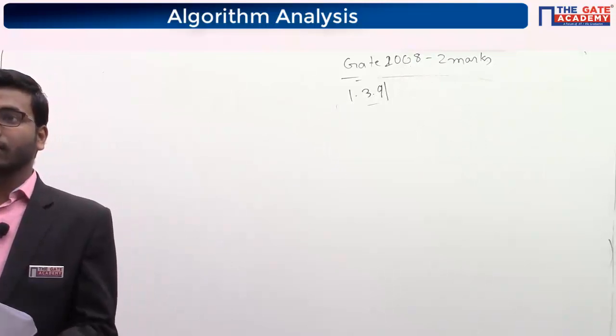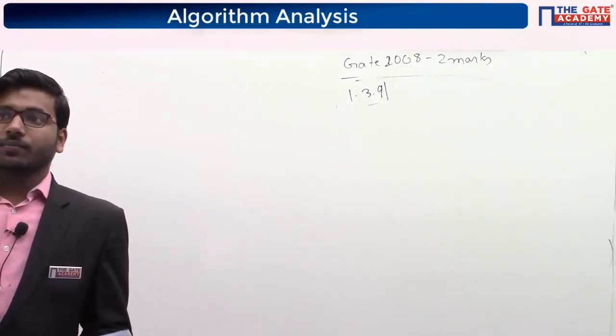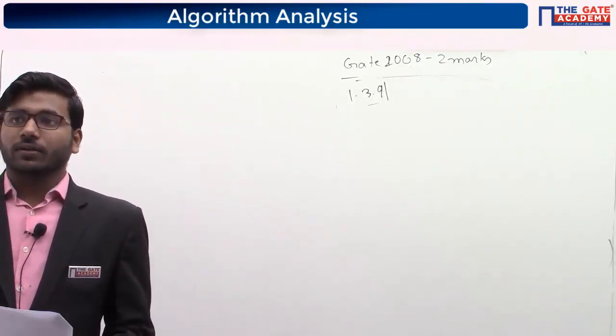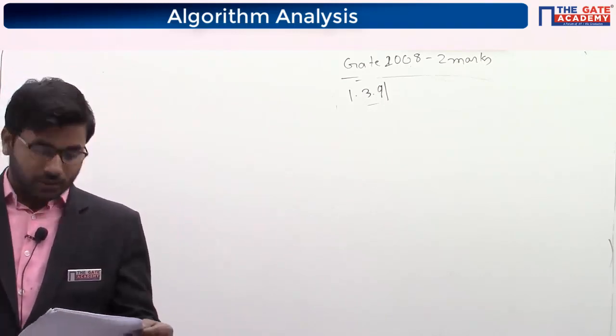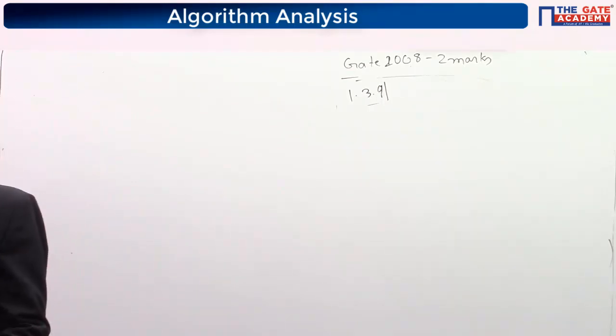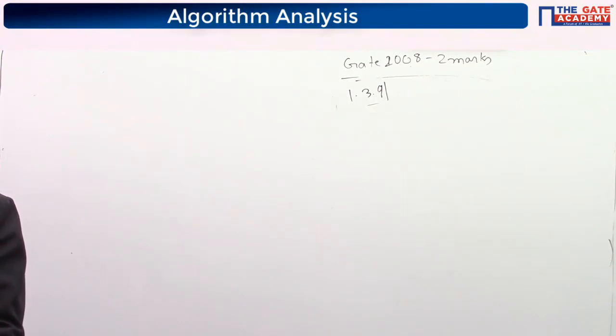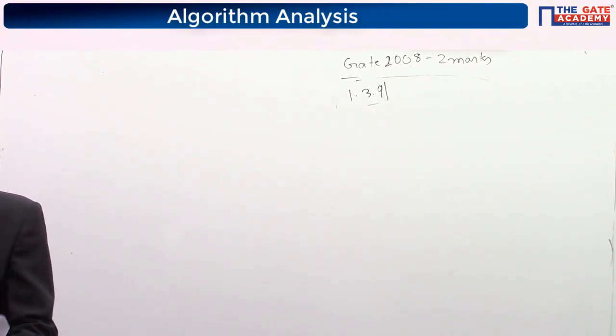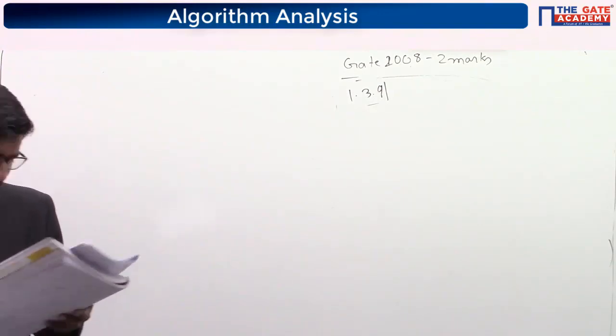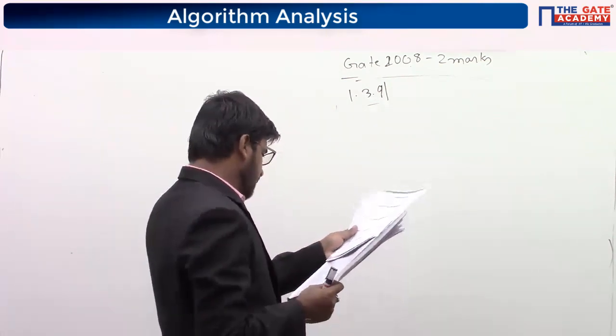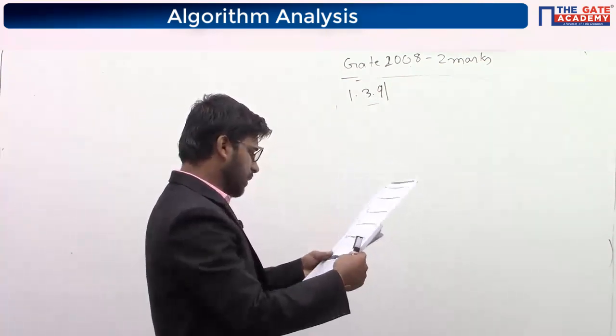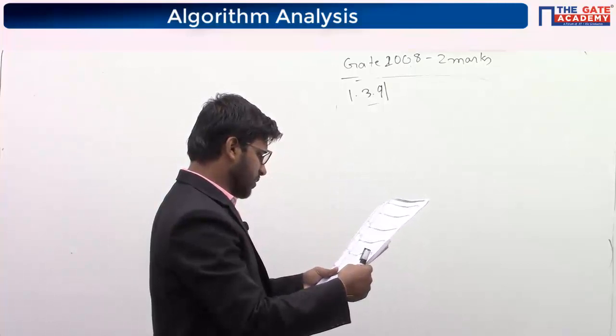Diya got B, Arpit got D, Binay got D, Gautam got D. D is the correct option. Let us see what the question is. Consider the function. Which of the following statements about the asymptotic notation is true?